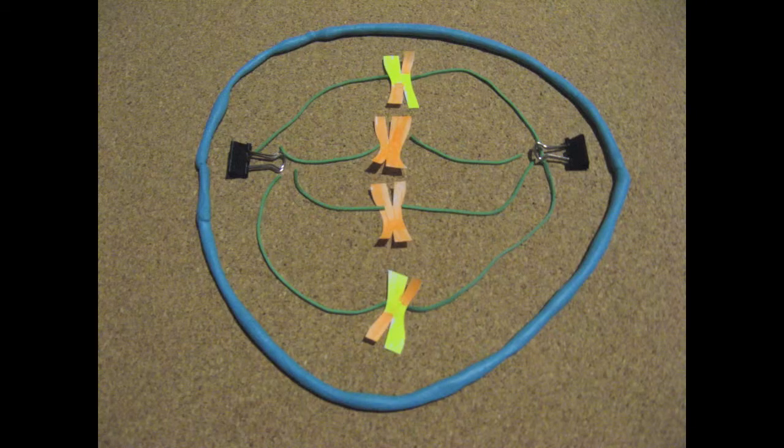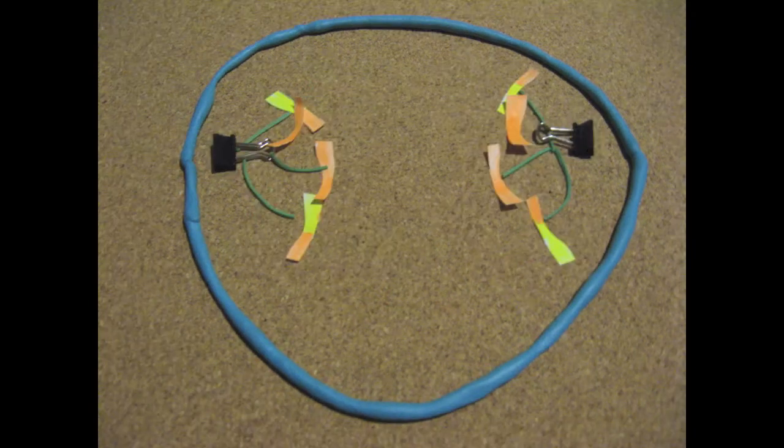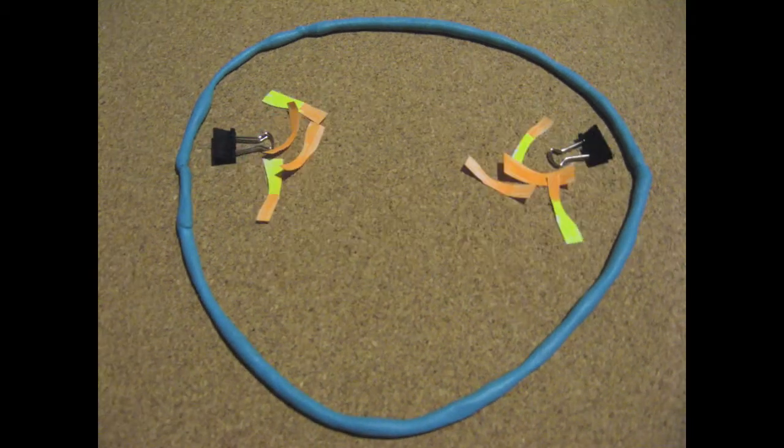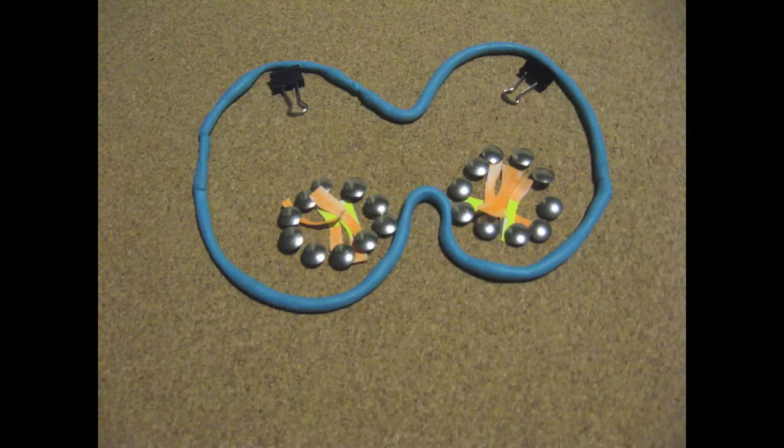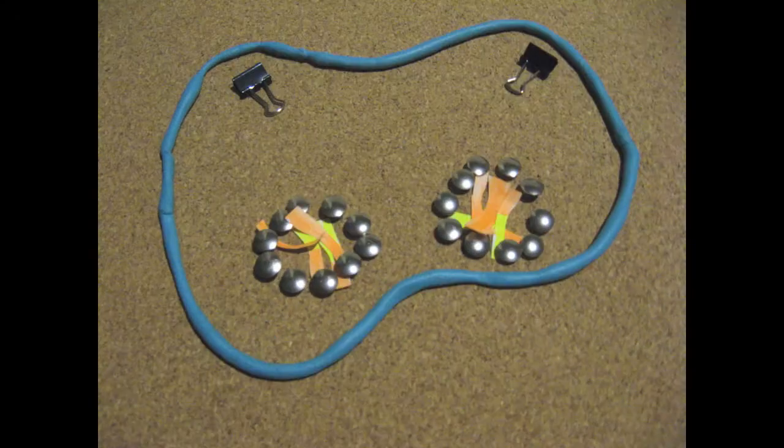Next, in metaphase II, sister chromatids line up along the metaphase plate. In anaphase II, sister chromatids separate at the centromeres, and individual chromosomes move towards opposite ends of the cell via microtubules. Finally, in telophase II, the nuclear envelope reforms, chromosomes uncondense, and the spindle apparatus disappears. Following cytokinesis, four daughter cells remain, each containing a haploid set of chromosomes that are genetically unique from each other and from the parent cell.